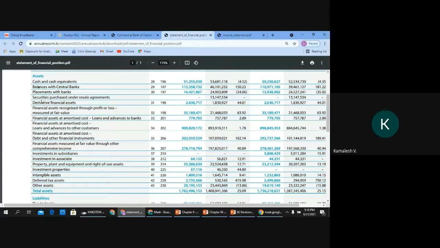But when you go down, you end up with other assets, deferred tax, intangibles. These names are still not known to you all. We will learn them gradually. Here you see property, plant and equipment. Can you see that? So this is in the order of decreasing liquidity.